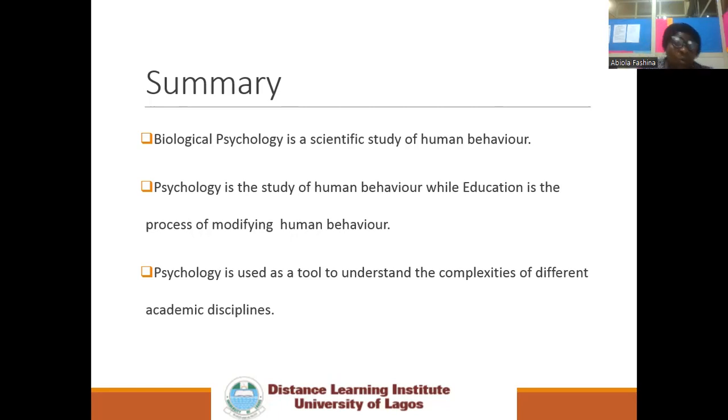Both are trying to modify behavior. Psychology is used as a tool to understand the complexities of different academic disciplines, like I mentioned, neurology, psychiatry, molecular biology, all those disciplines.